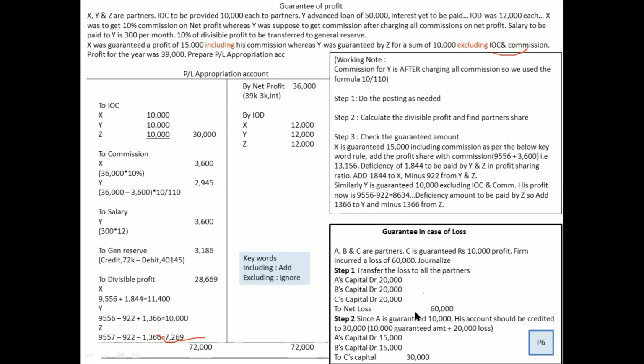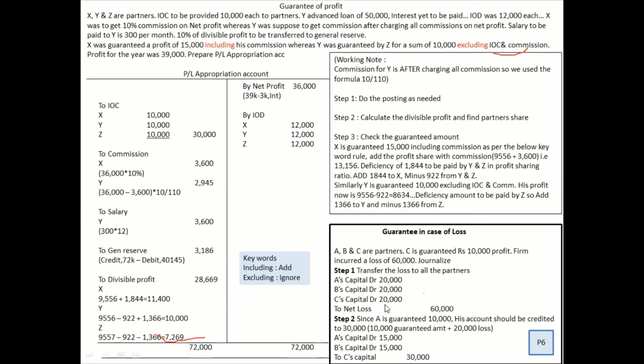Partners capital to loss. Now who has been guaranteed? C has been guaranteed 10,000. Now C is having a debit balance of 20. So how can C have a credit balance of 30? Credit balance of 30, why am I saying? So that ultimately C gets 10,000. A partner is being paid by crediting his capital. Don't forget that aspect. So when I credit C 30,000, I have to debit A and B. They are the people who are supposed to pay C.